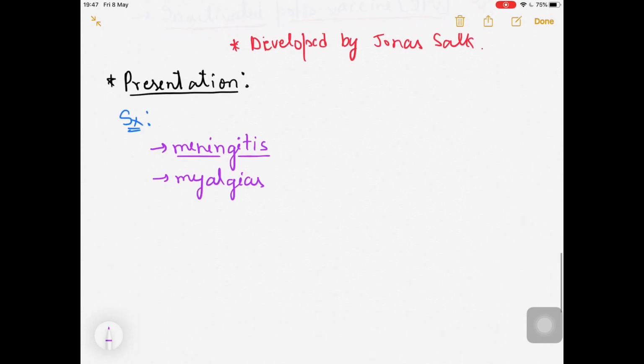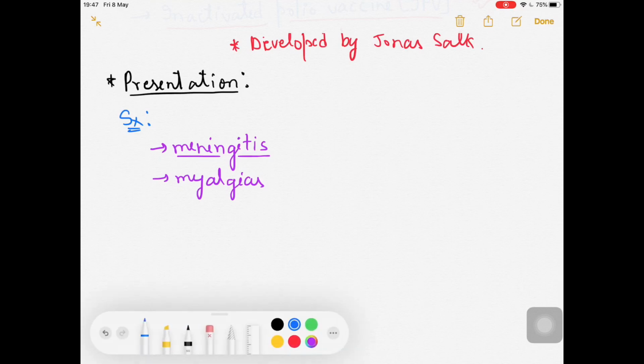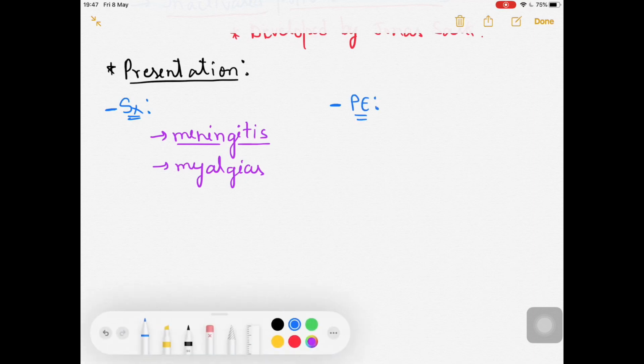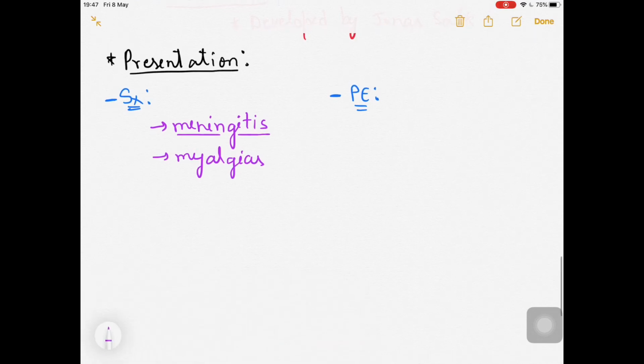Okay, then in the physical examination, now that is important. In the physical examination, what will you be seeing now? So that was about the presentation part, symptoms, and now I'm talking about the physical examination. Look carefully. In the physical examination, systemic signs of infection can be seen, for example fever and malaise, but that can be seen in any other condition also. So that will not help you in understanding that this patient is suffering from poliovirus.